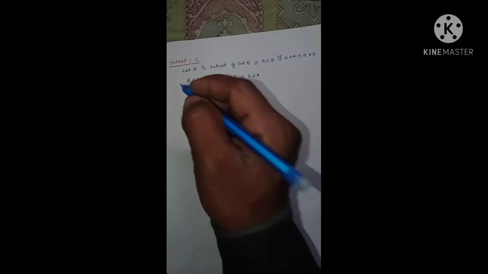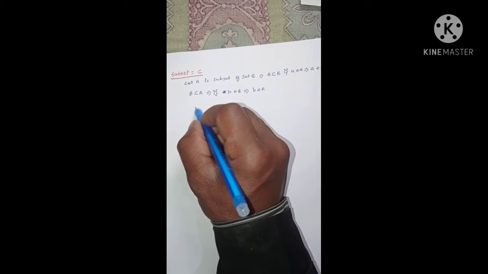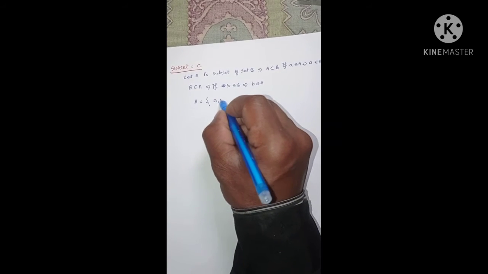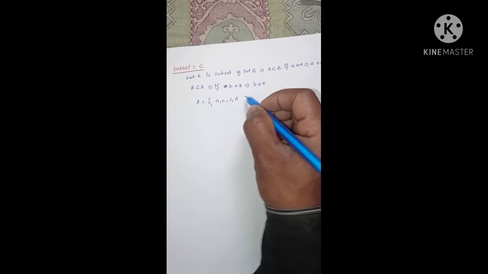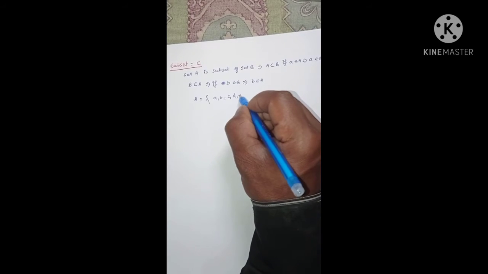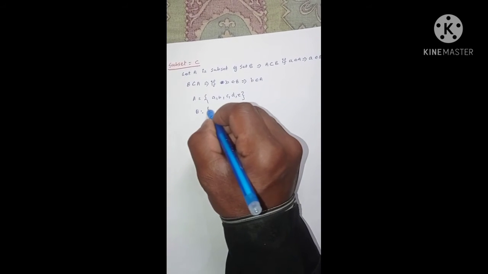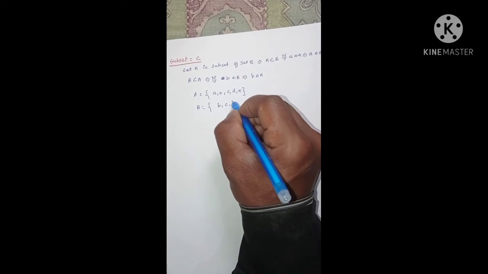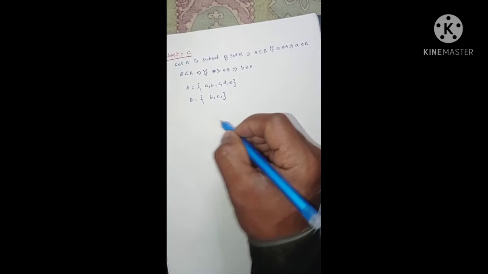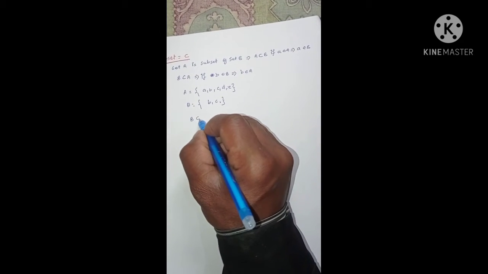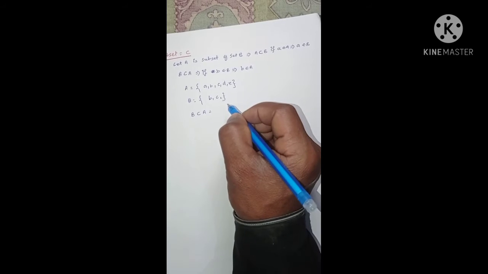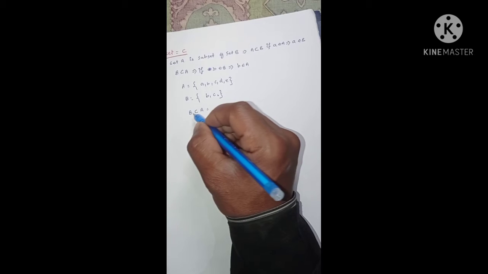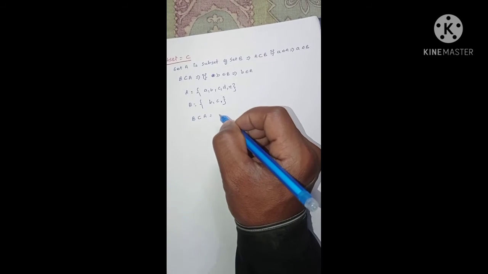So let's take an example. Here A is given as A, B, C, D, E, and set B is given as B, C. So when you say that B is a subset of A, it implies that all the elements of set B also belong to set A.